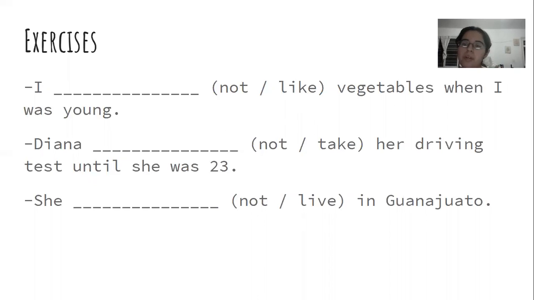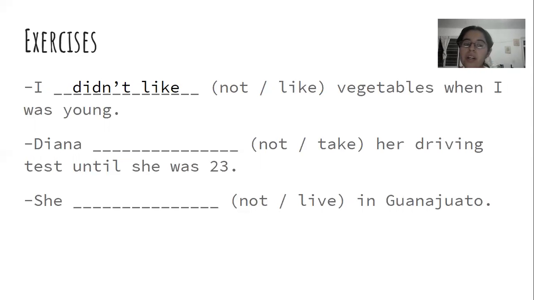So the answer would be, what do you think? The answer would be, I didn't like vegetables when I was young. Or I did not like vegetables when I was young, whichever one we want.